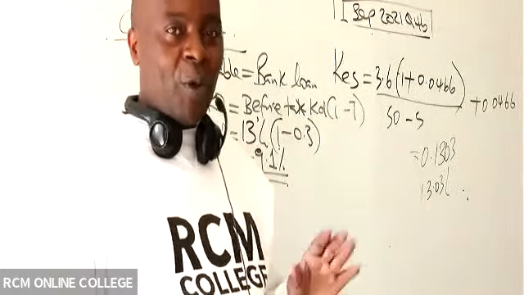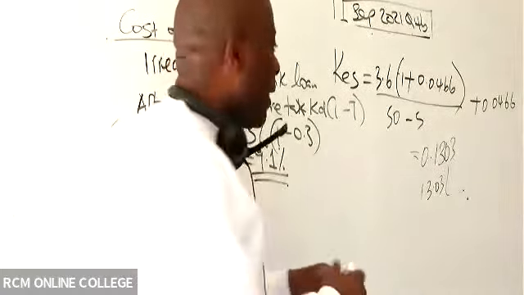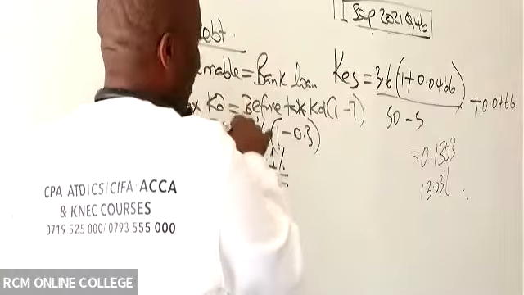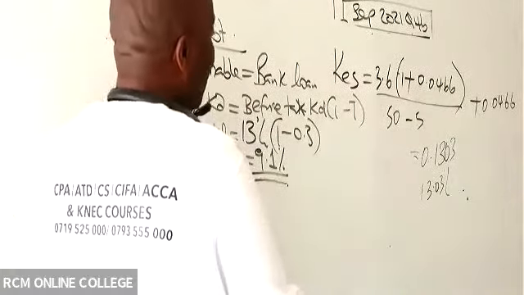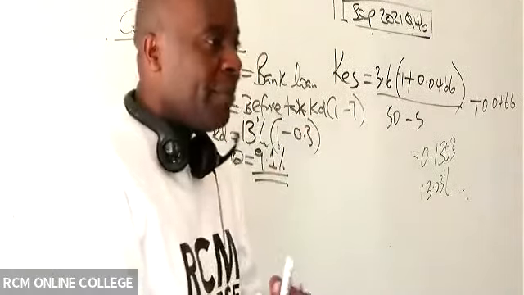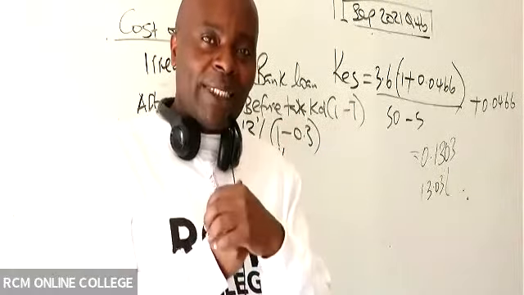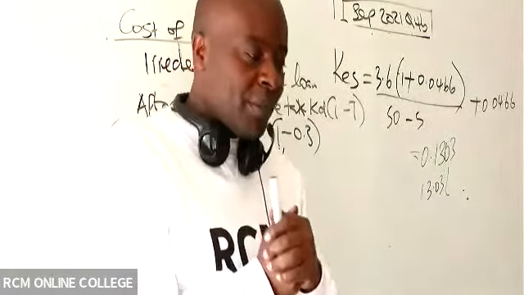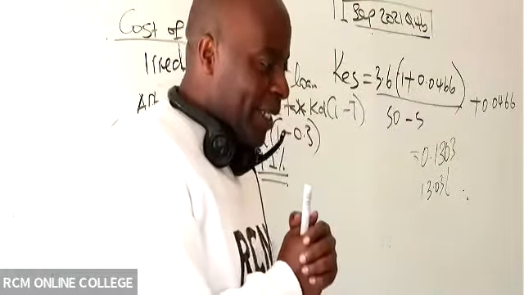Yes, very good, serious questions over here. So the first question I'll be handling is where they give us maturity, for redeemable. When they give us redeemable, we'll be doing a similar question today. And then she's asking a very good question. What if we go to an exam and then we realize that this examiner has not given us a tax rate? As a finance student, will you assume it's 30%?